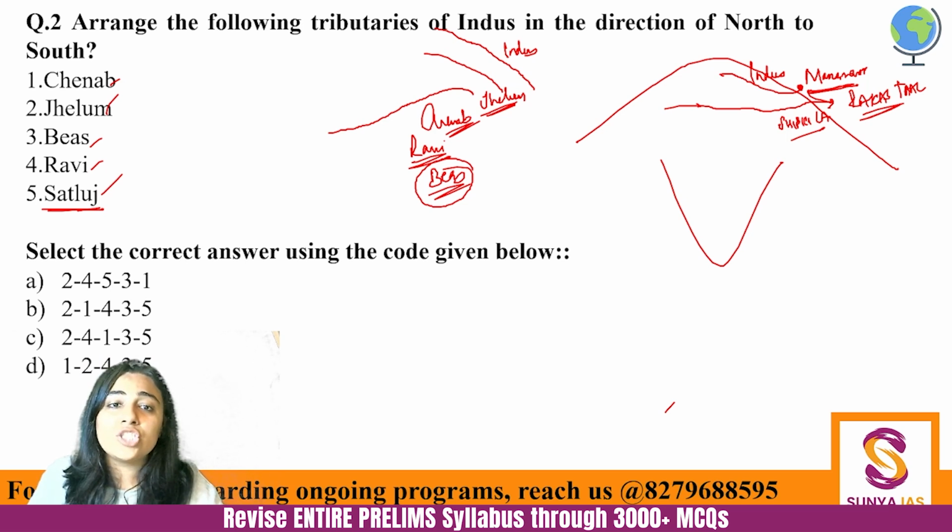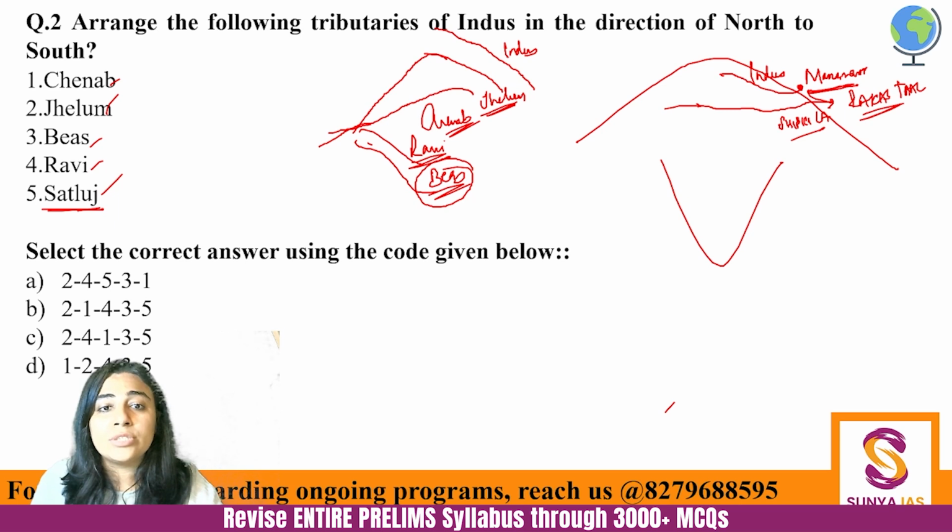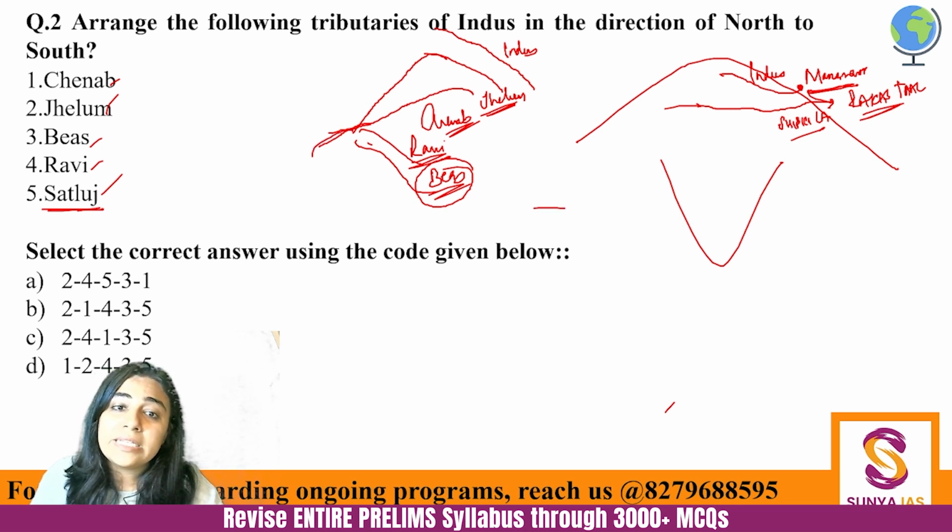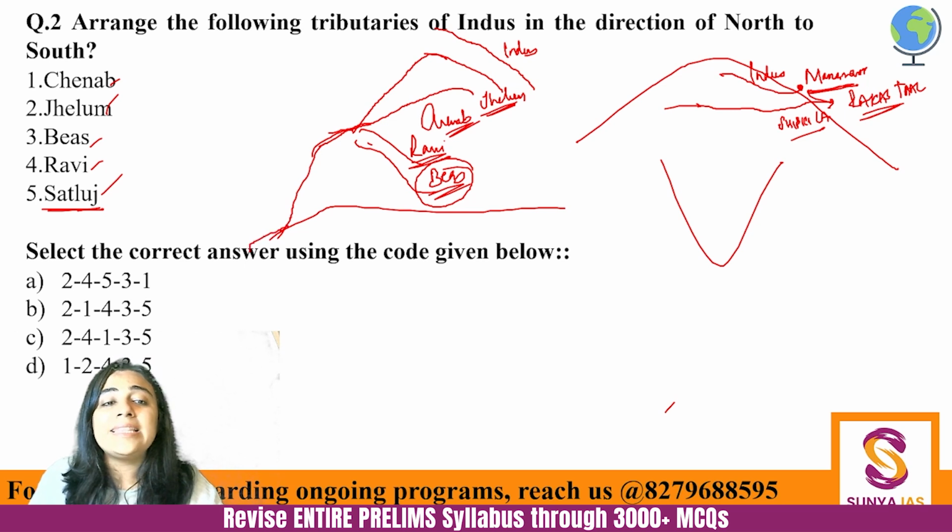Okay, so Chenab is there. The Jhelum will meet Chenab from the north. Then Ravi and Bias will meet Chenab from the south, and Chenab will meet Satluj, and then these will meet Indus in Pakistan.